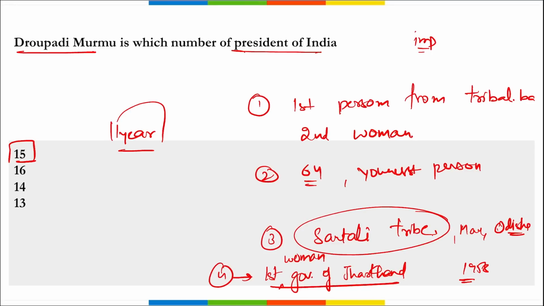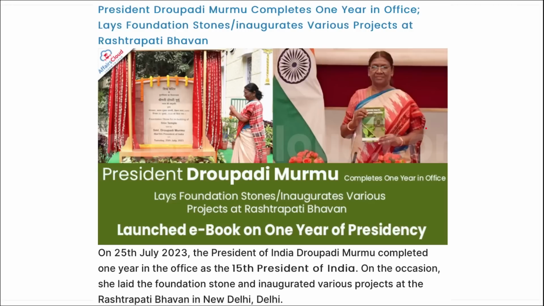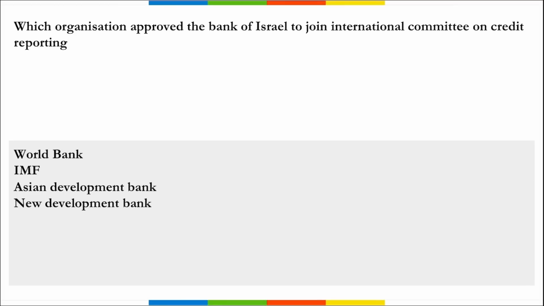And one of the important questions is that she became the 15th President of India, and she belongs to the Santali tribe. Next, she is Draupadi Murmu, ma'am, right? Next, which organization approved the Bank of Israel to join the International Committee on Credit Reporting? So it is the World Bank, the headquarters of which is in Washington DC, right?